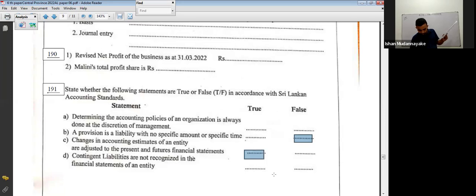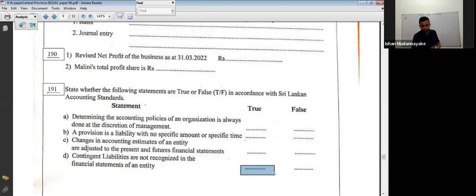Right. D. Contingent liabilities are not recognized in financial statements of an entity. Yes, that is true. D true. Not recognized, but we need to include some note regarding contingent liability. Right, 191 done.